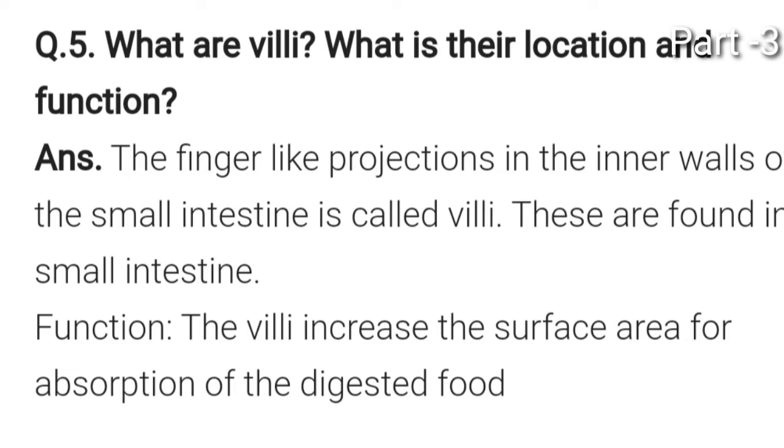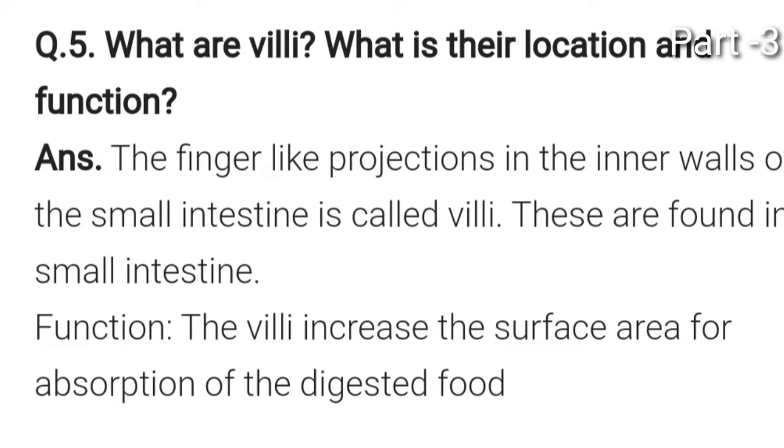So villi are the finger-like projections in the inner walls of the small intestine, and their function is to increase the surface area for absorption of the digested food. After digestion and absorption, the food will now enter into the large intestine. And from the large intestine, the undigested food will be expelled out from the body.